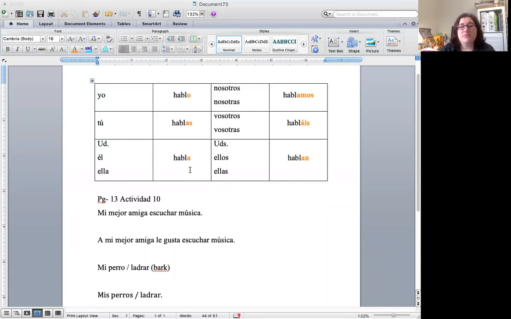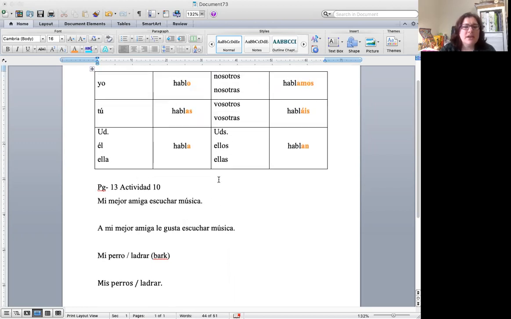And that's just a matter of memorizing them, knowing that yo, o, tú, as, usted, él, ella, a, nosotros, nosotras, amos, vosotros, vosotras, áis, ustedes, ellos, ellas, an. So it's just a matter of memorizing that and you'll be good to go. And the more practice you get, the easier it'll be. So let's go ahead and look at a couple of examples from the schoolwork for this week.